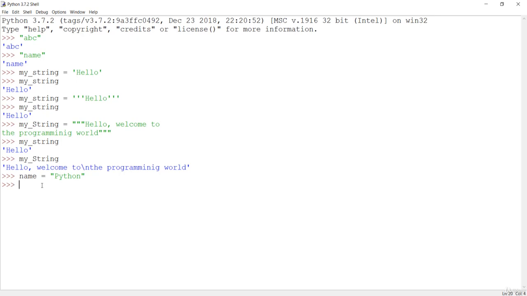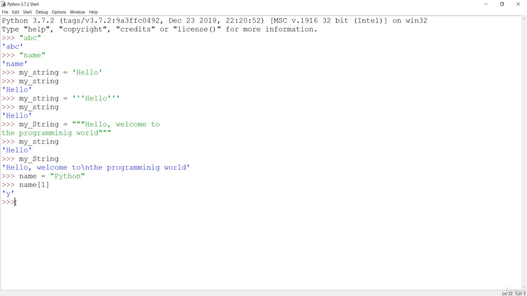If I want the character y, then I have to give name first and then the square brackets, and inside the square brackets you put the index. P is at index 0, so if you want y, you should put 1 over here, and if I hit enter, you are going to get y. So you access it through this indexing technique, and just remember that in a string and in a list, the index always starts from 0, it is not from 1. Just remember that. If you want to get this n, you can simply count from 0: 1, 2, 3, 4, 5.